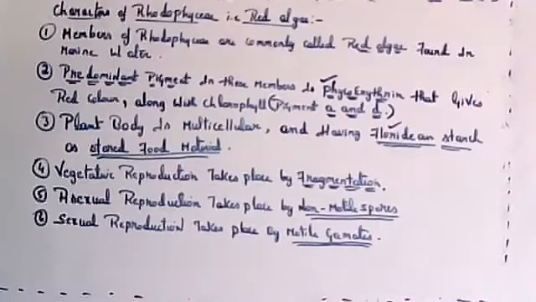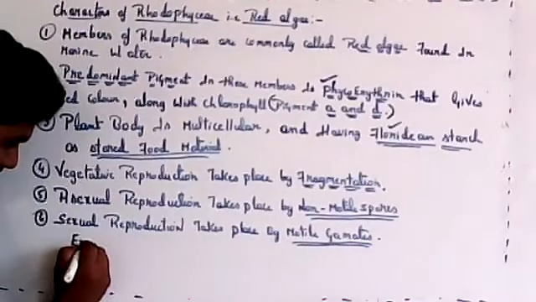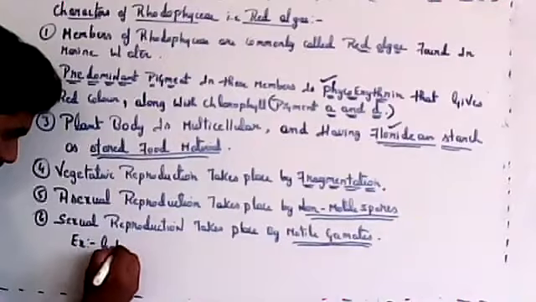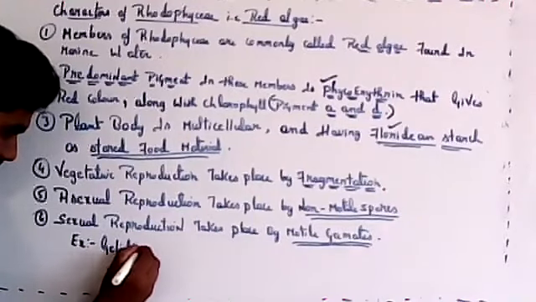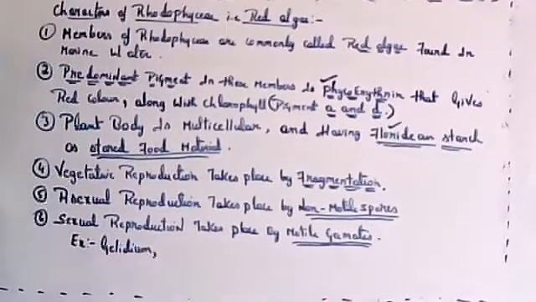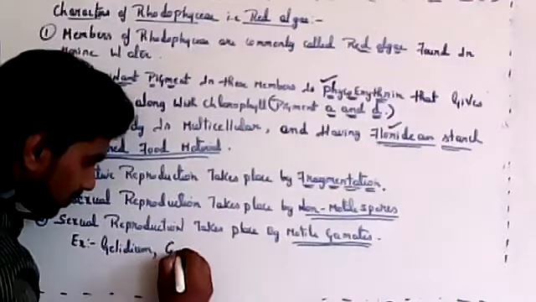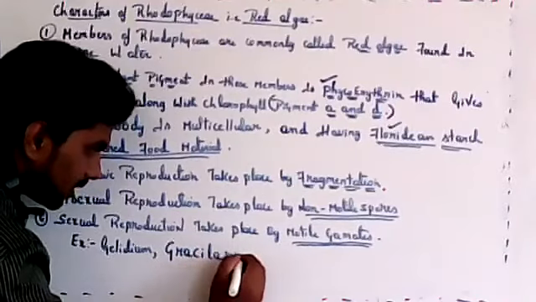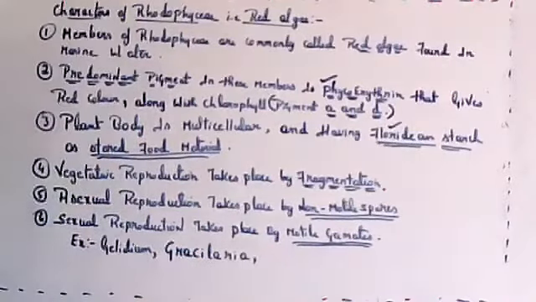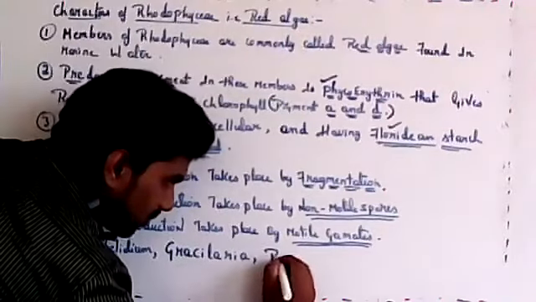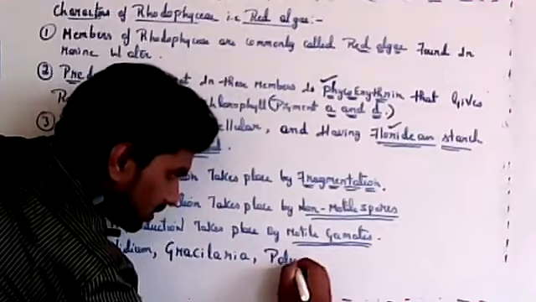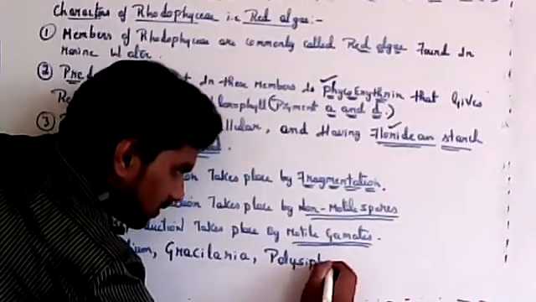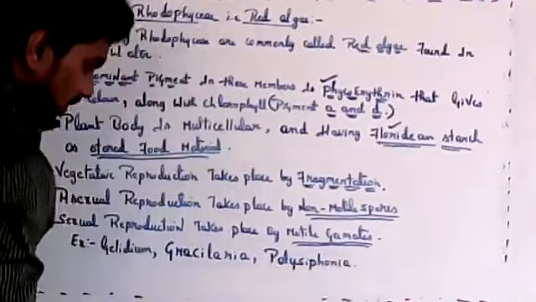Examples are important. Example is Gelidium, then Gracilaria, then Polysiphonia. Remember only three, that's more than enough. These are the three examples for red algae.